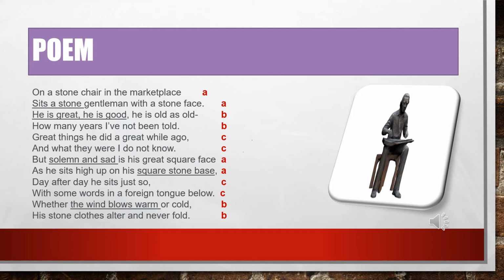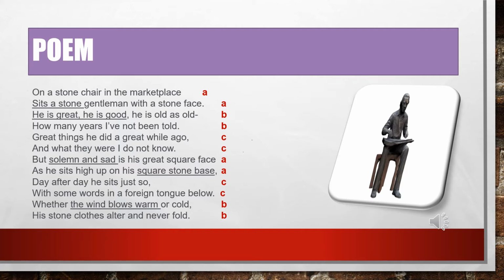So here the speaker does not know about the age of the statue, and he does not know about the great things done by this statue either. Now, in the next line, you can see the expressions on the statue, how the statue looks and everything. "But solemn and sad is his great square face." So the shape of his face is a square face, and it is said that a sad kind of look is there on his face.